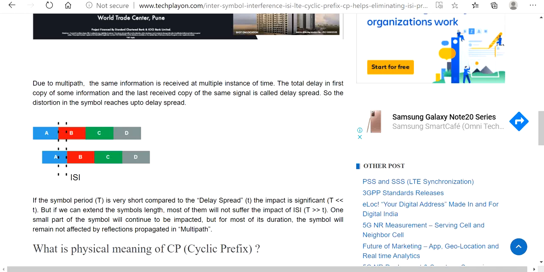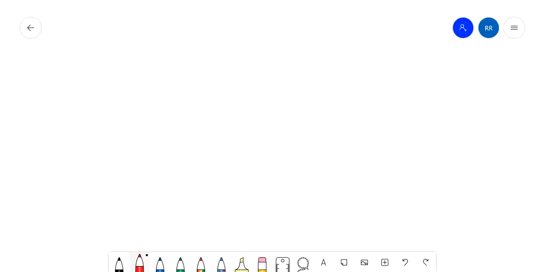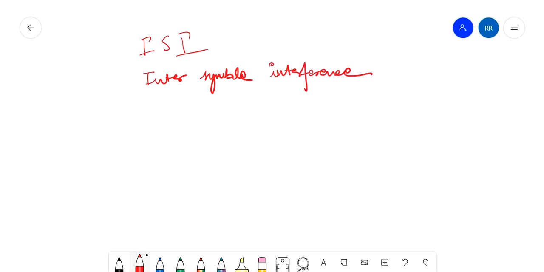It is mainly used to avoid inter-symbol interference, ISI. If somebody asks you what the use of cyclic prefix is, this is the answer: to reduce inter-symbol interference, the cyclic prefix is used.